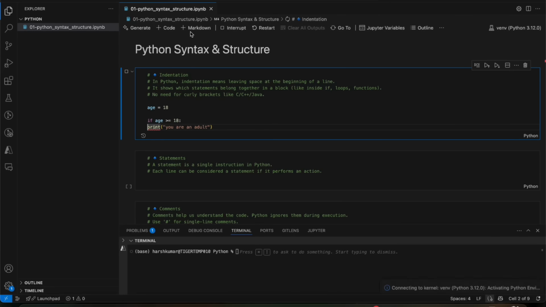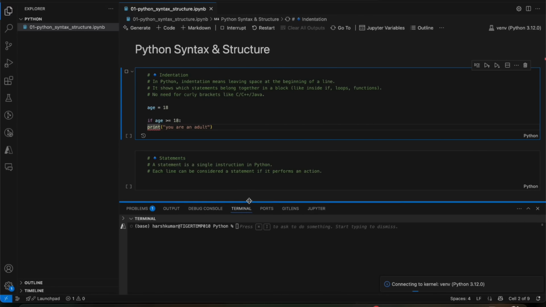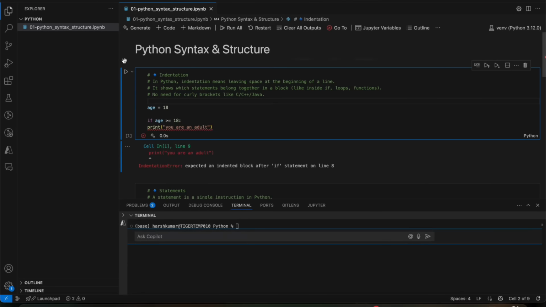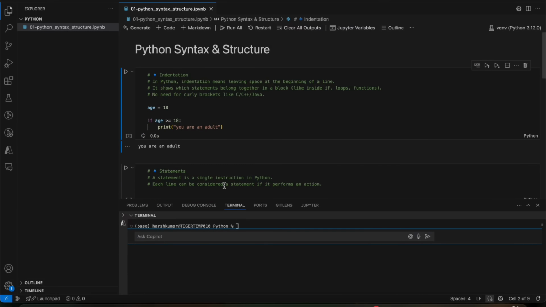I'll show you. Let me select. So you can see, right? We are getting an indentation error. It's not running. So we have to add a white space, we have to add a tab here. Now if we run, we are getting an output, right? You are an adult, because age is greater than or equal to 18. So this is what indentation means.